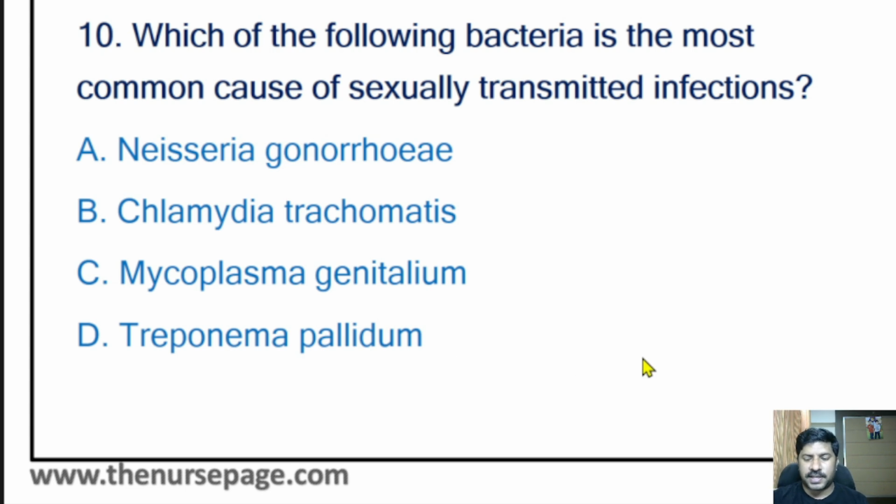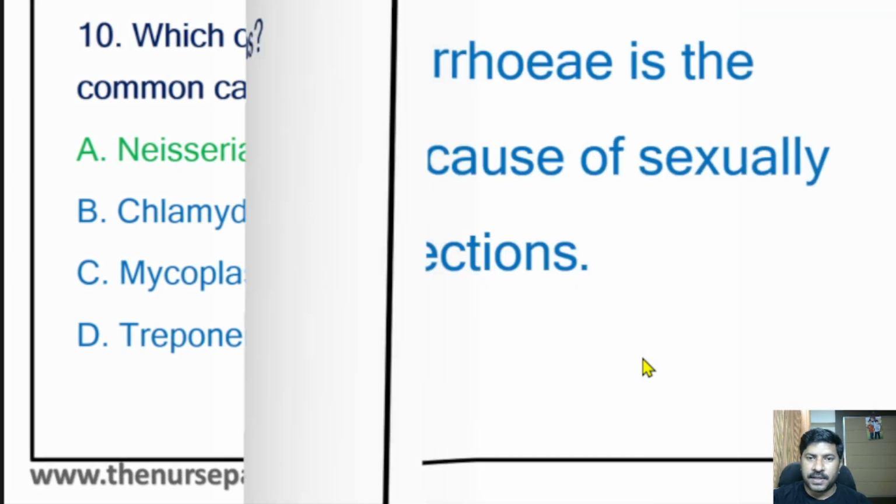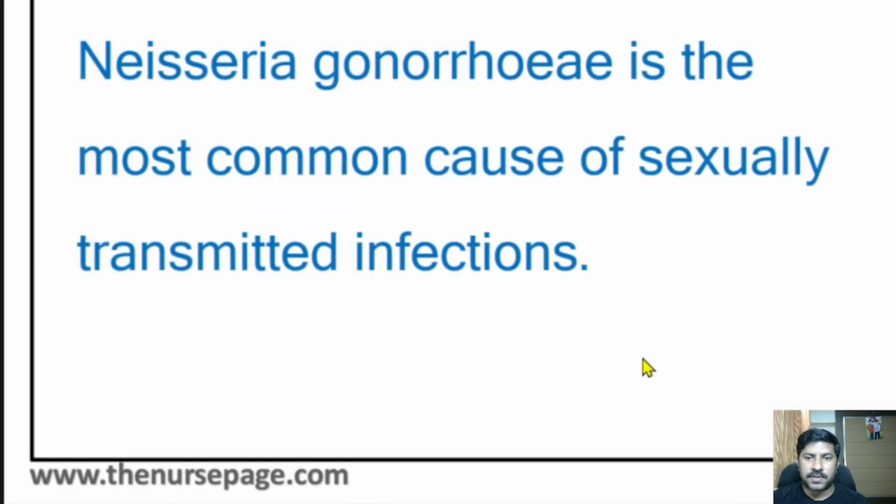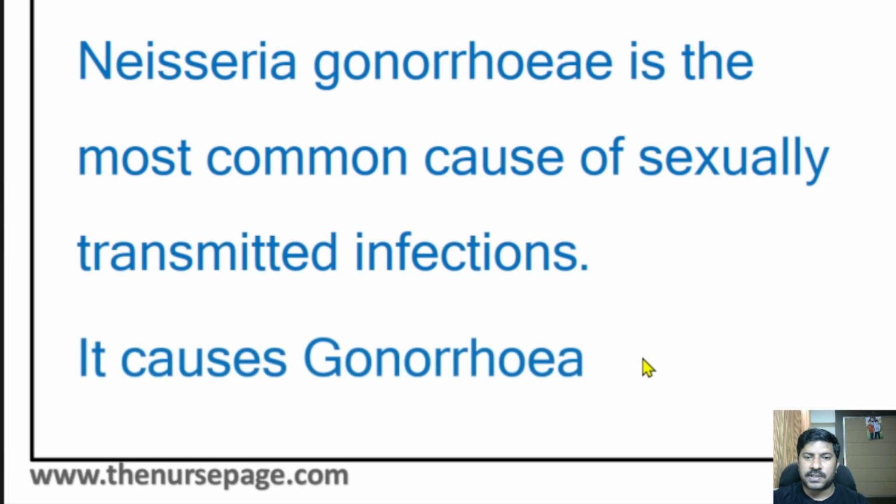The most common cause of sexually transmitted disease is Neisseria gonorrhoeae, which causes gonorrhea. Neisseria gonorrhoeae is the most common cause of sexually transmitted infection. It causes gonorrhea.